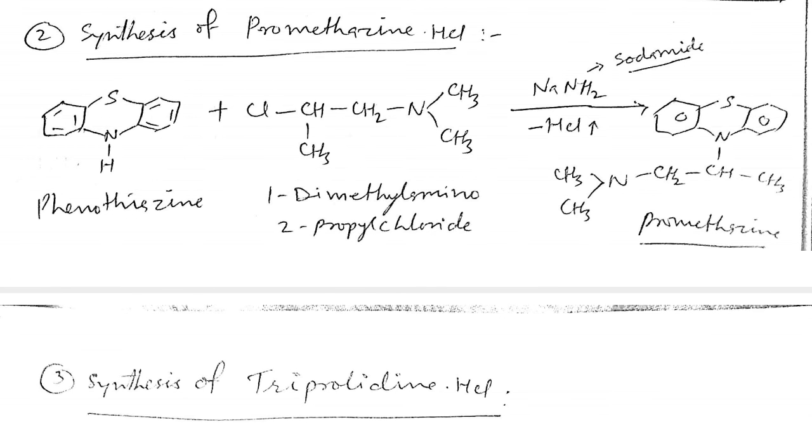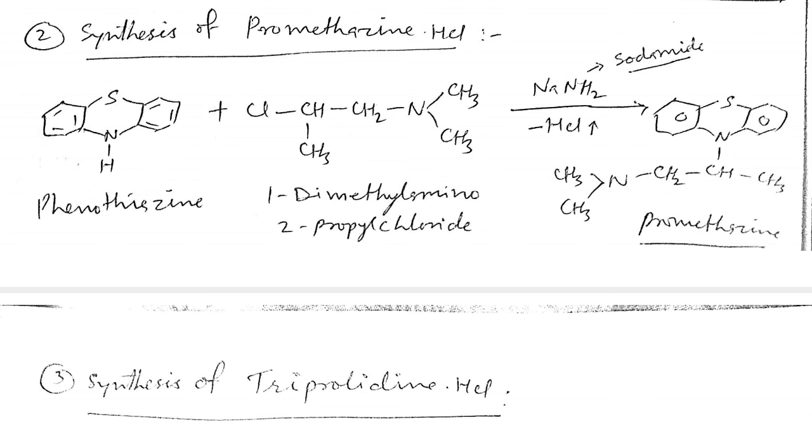As we know, the structure of promethazine is here. We have discussed in the classification part that promethazine is a phenothiazine derivative, and phenothiazine is a tricyclic ring system, because 3 rings fuse together: 2 benzene nuclei and 1 thiazine ring. So the thiazine ring fuses with the 2 benzene nuclei, and it is known as benzothiazine.